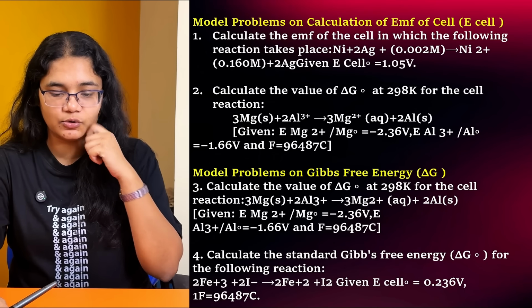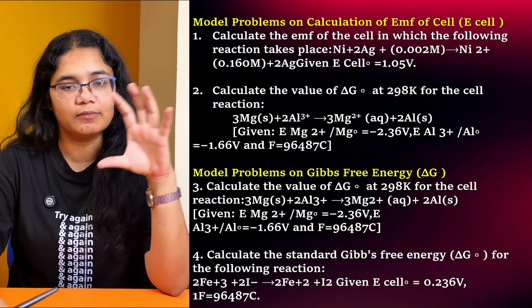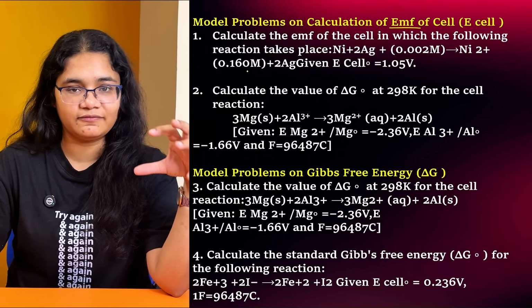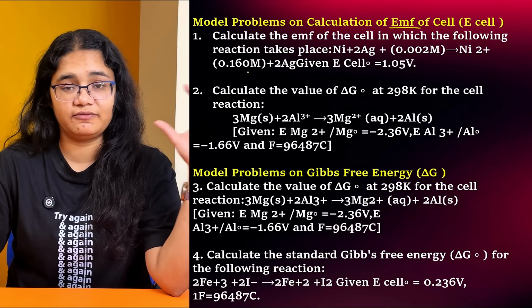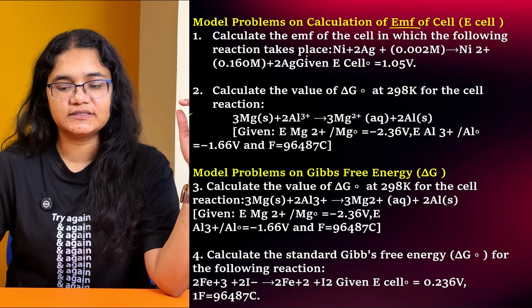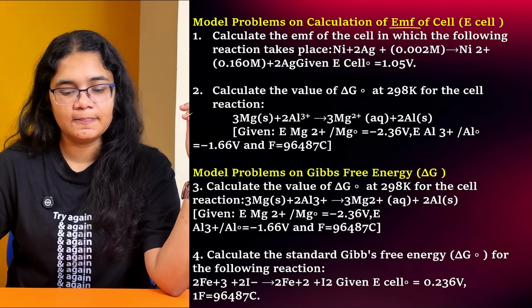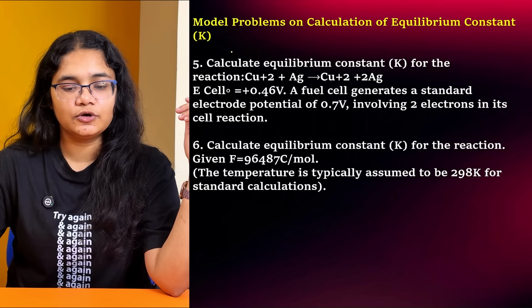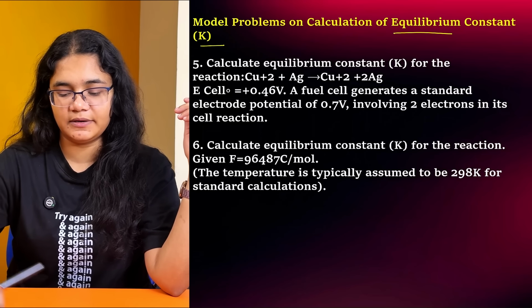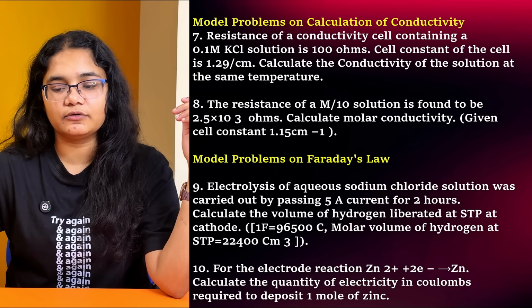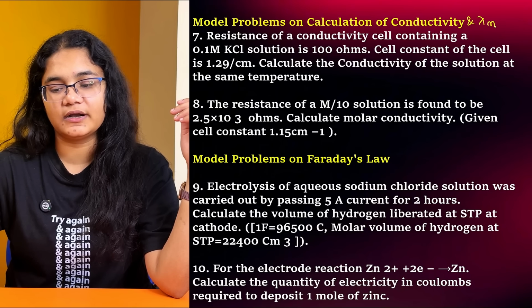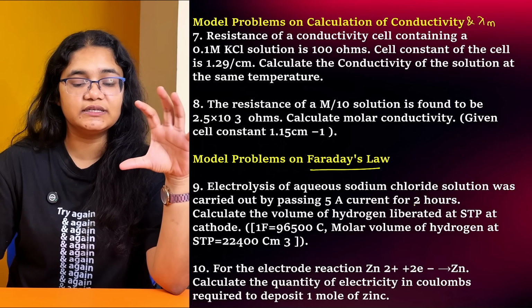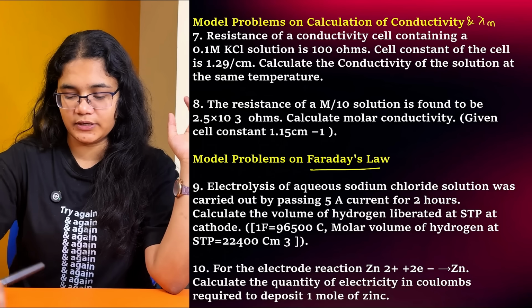So what you can do is go to the model papers and just solve the numericals part. Okay, these are some numericals that I have taken from the model question paper of 25-26. So these 2 questions are on the calculation of EMF of the cell. These 2 questions are for the calculation of delta G. Next, we have these 2 questions for the calculation of equilibrium constant. Then you have calculations of conductivity and molar conductivity, and then you have questions on Faraday's law. Okay, so just do these numericals and practice it thoroughly.